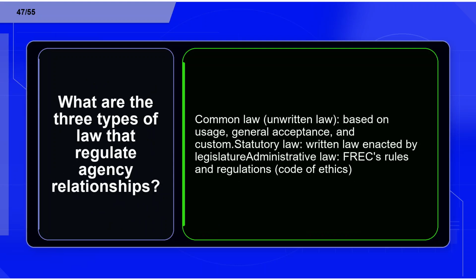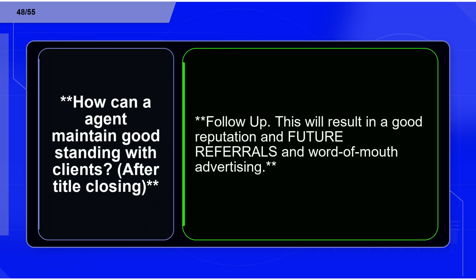Flashcard 47. Term: what are the 3 types of law that regulate agency relationships? Definition: common law, unwritten law based on usage, general acceptance, and custom. Statutory law, written law enacted by legislature. Administrative law, FREC's rules and regulations, code of ethics. Flashcard 48. Term: how can an agent maintain good standing with clients after title closing? Definition: follow-up. This will result in a good reputation and future referrals and word-of-mouth advertising.